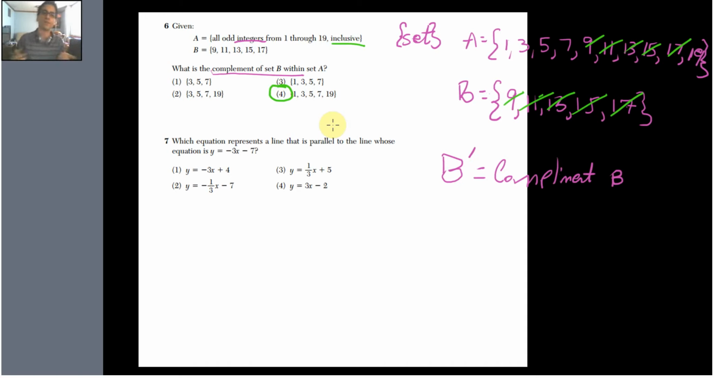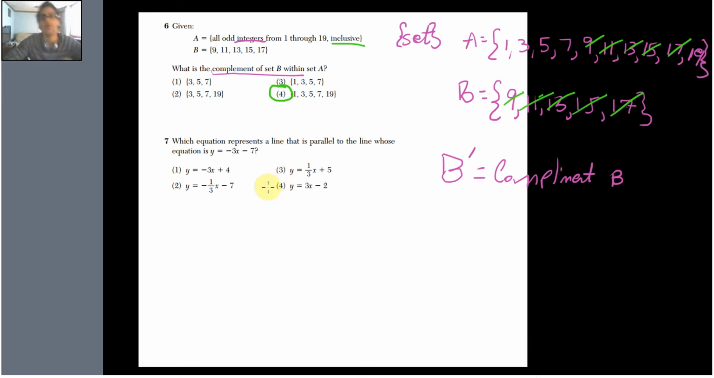So that's what sets are. Inclusive means that we're including the numbers, or we're including whatever they say inclusive of. Complement is all the numbers or all the items that are not in set whatever. In this case, set B. And here, it's within set A, so it has to be within the first set. Cool stuff. Let us move on to number 7.